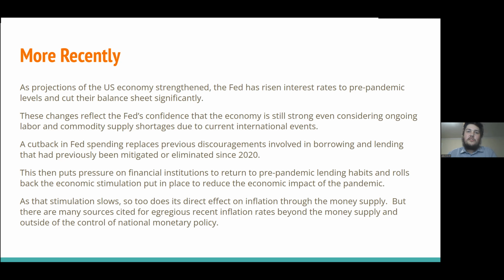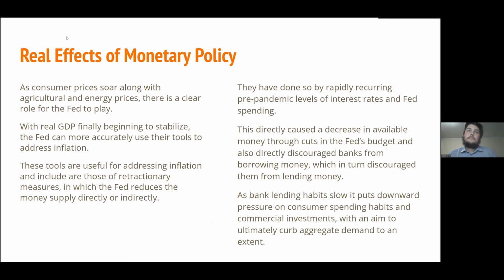As the stimulation slows, so too does its direct effect on inflation through the money supply. But there are many sources cited for egregious recent inflation rates beyond the money supply and outside of the control of national monetary policy. The real effects of monetary policy are real. As consumer prices soar along with agriculture and energy prices, there is a clear role for the Fed to play. With real GDP finally beginning to stabilize, the Fed can more accurately use its tools to address inflation.